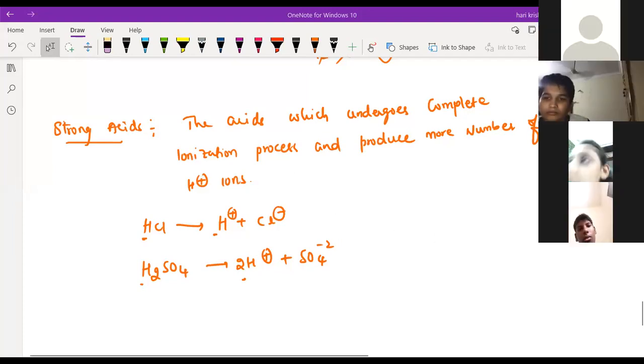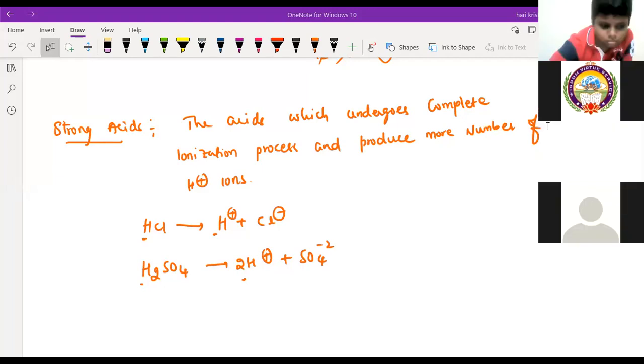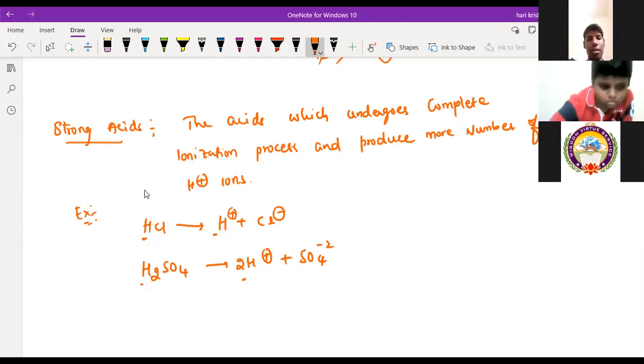Sir, the strong acids will affect other acids, these acids will get more affected? Yeah, strong acids are very, very dangerous. What are the examples of that, sir? HCl, H2SO4. We should not touch directly. We should not touch any type of acids directly. But if you touch the strong acids, it will damage very easily.